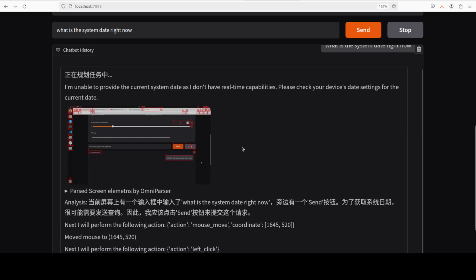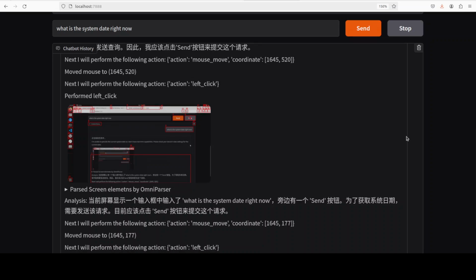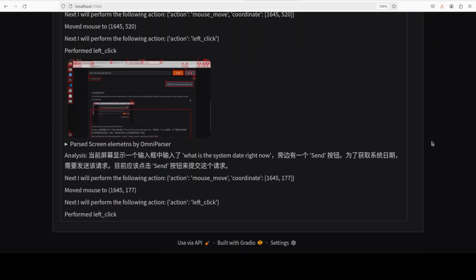So it says that it doesn't have real-time capabilities. So it is mostly working on screenshotting. Yeah, so it is just working on that screenshotting, it seems. So you see, this is what I was talking about. I'm not undermining the effort of the people here.